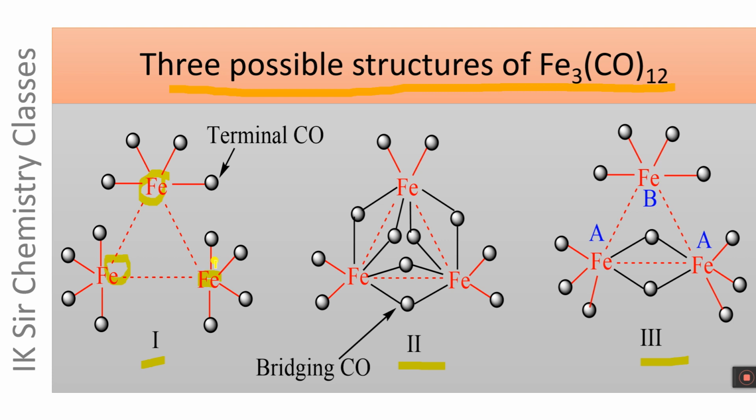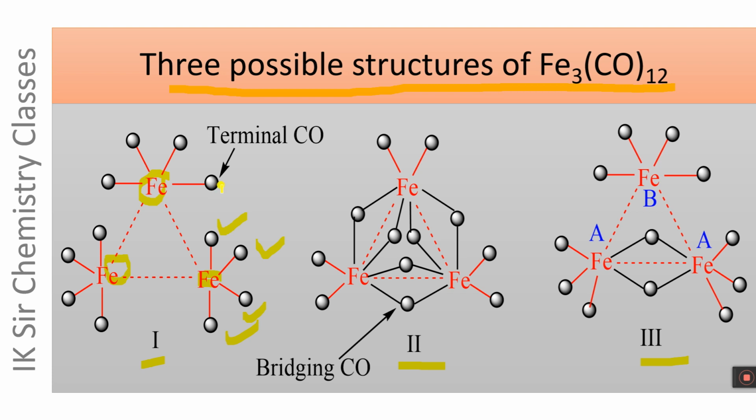chemical environment. Each Fe atom is bonded to 4 terminal carbonyl groups, 1, 2, 3, 4. Each Fe atom is bonded to 4 terminal carbonyl groups, and hence all the 3 Fe atoms have the same chemical environment.